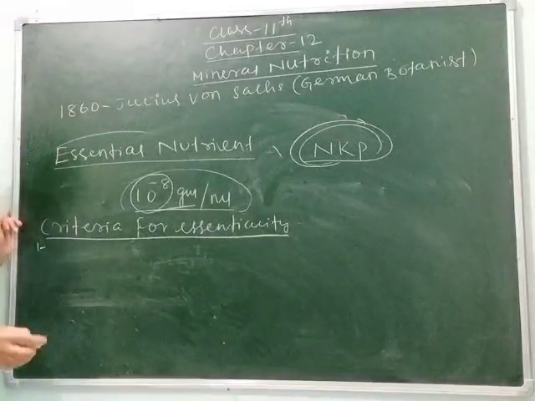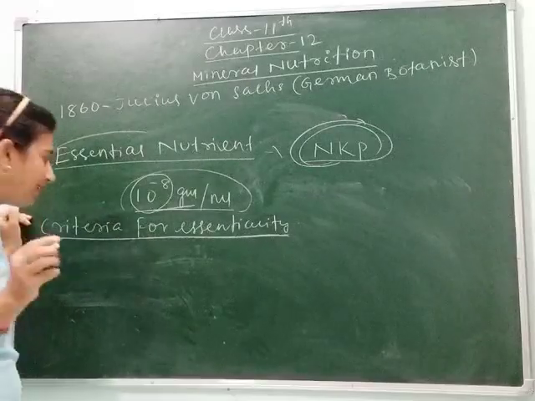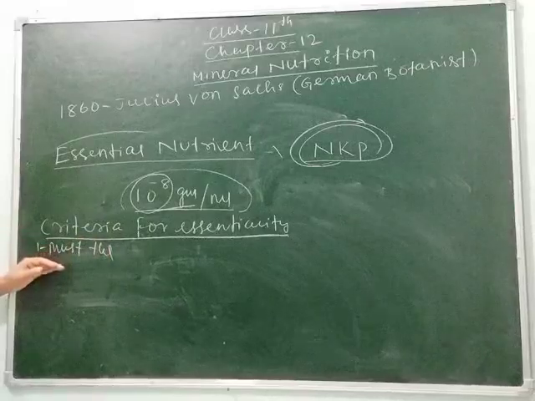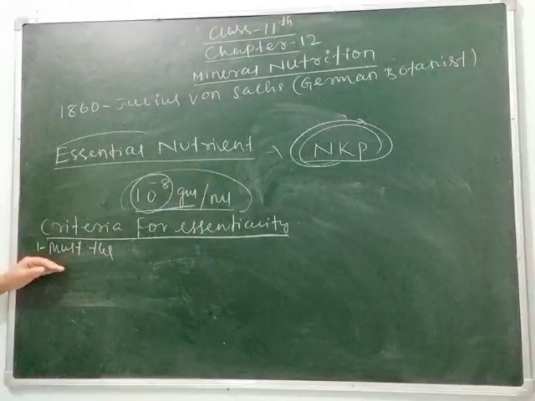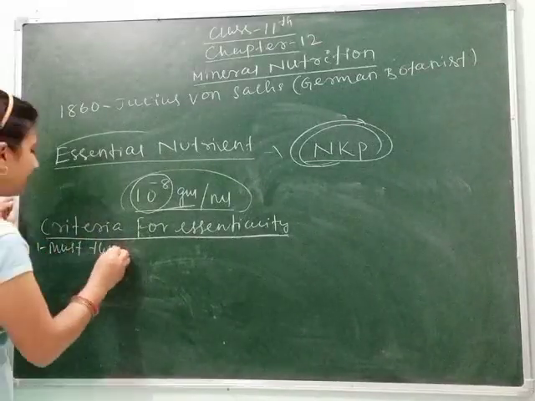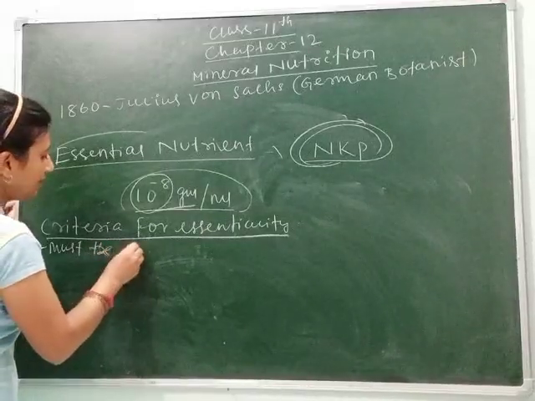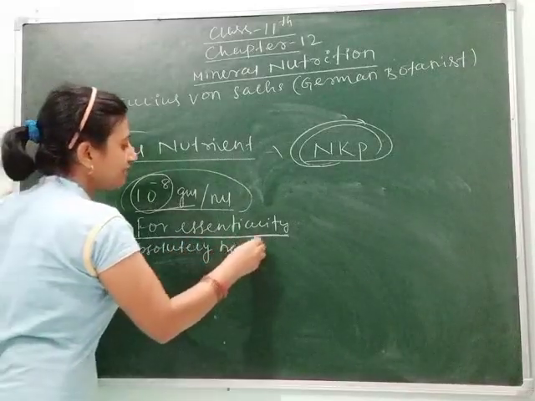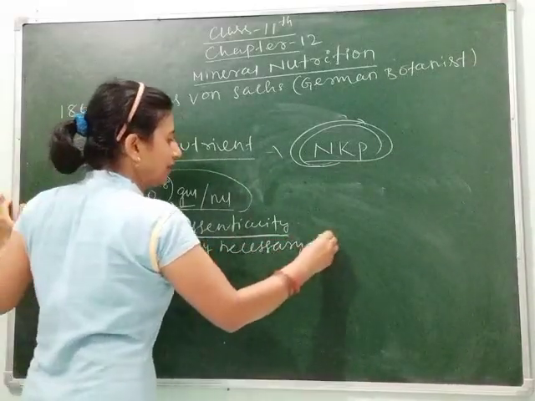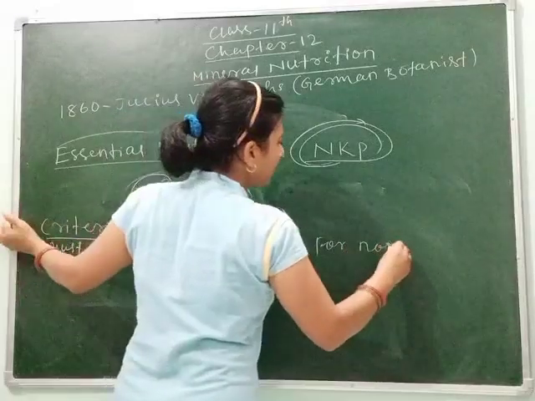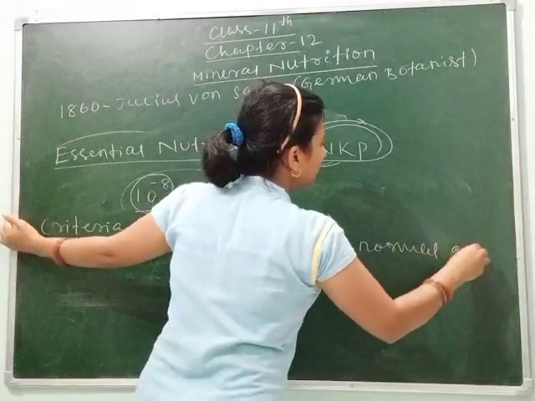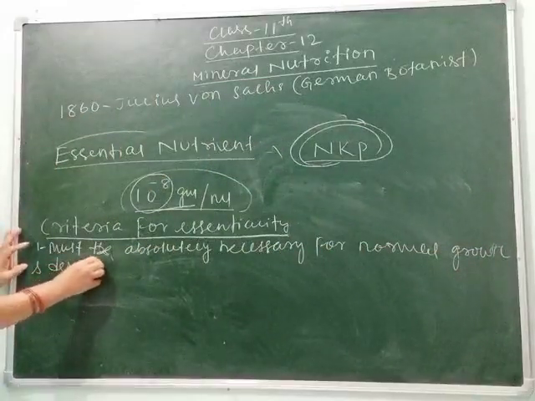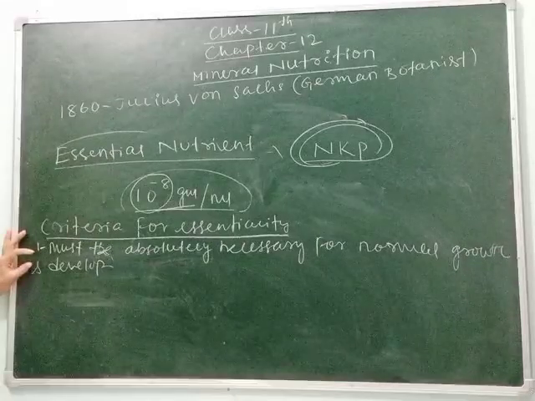First criteria, the element which is required by the plant must be absolutely necessary for normal growth and development of the plant. So this is the first criteria.